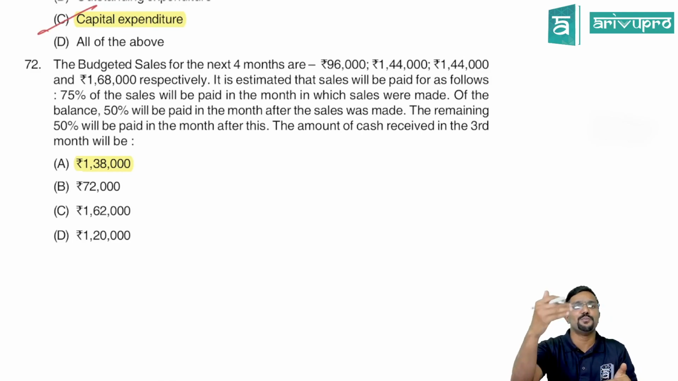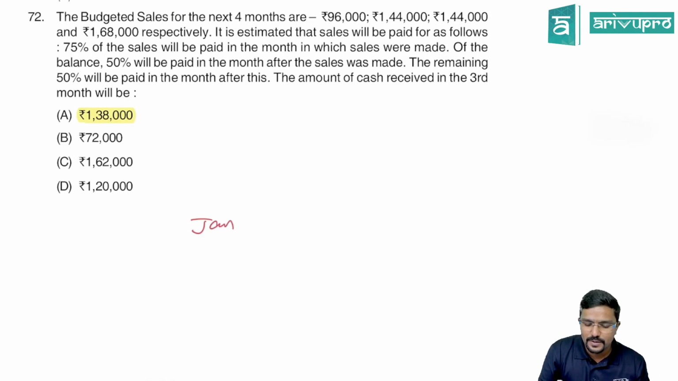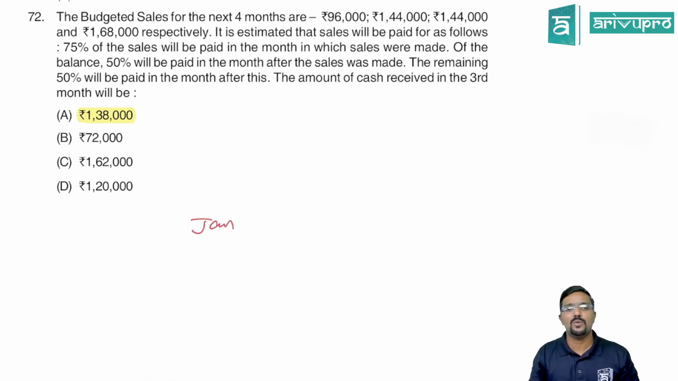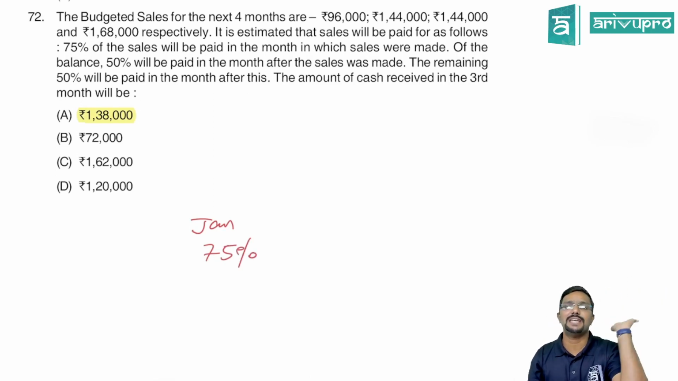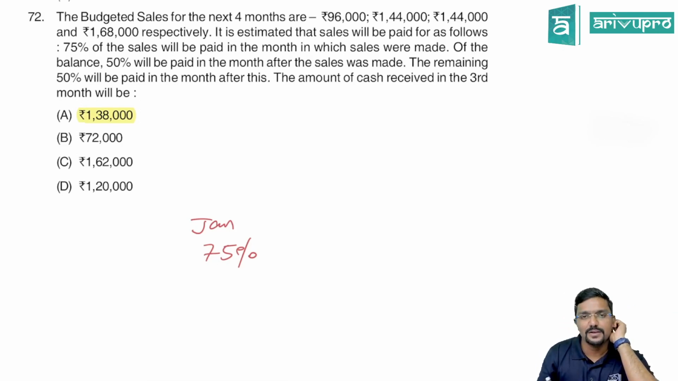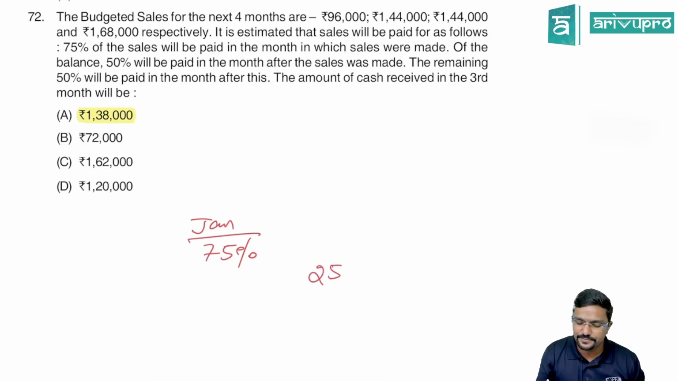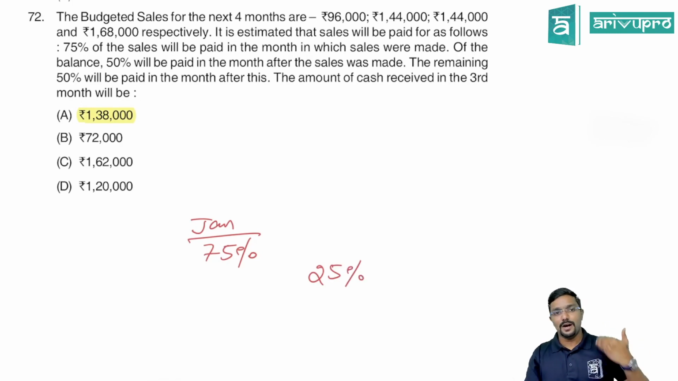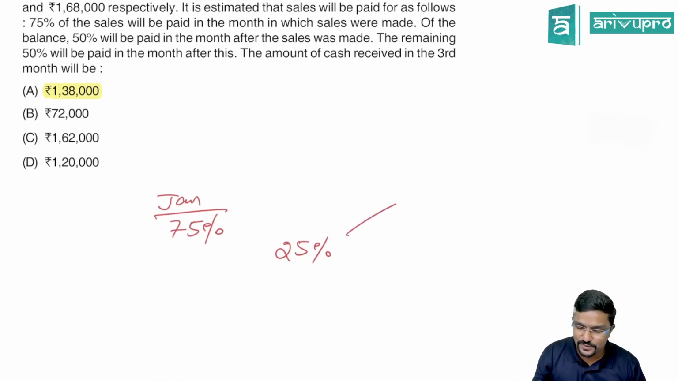So whatever sales you make in particular month, for example, let me just take a random number, Jan. Whatever sales you make in Jan, what you do? 75% you collect in Jan only. Okay, sir. Then of the balance, how much is balance, guys? 25%. Agree? Because 75% you collect in Jan only, means how much is remaining? 25%. Okay. Of the balance, 50% will be paid in the month after the sales was made. So that means, can I tell? 50% of what? 25%.